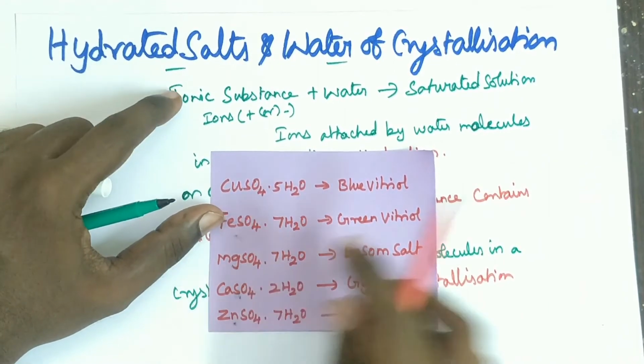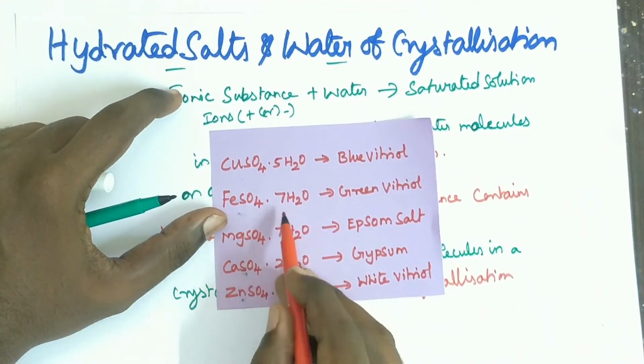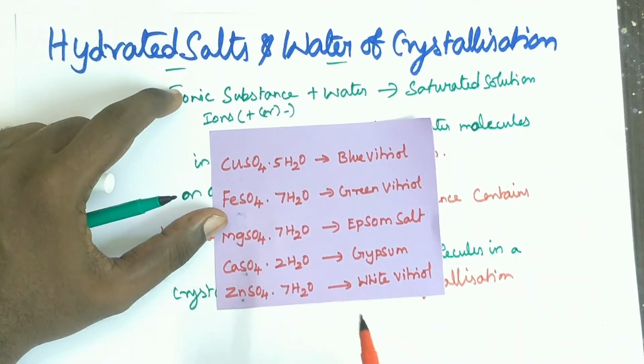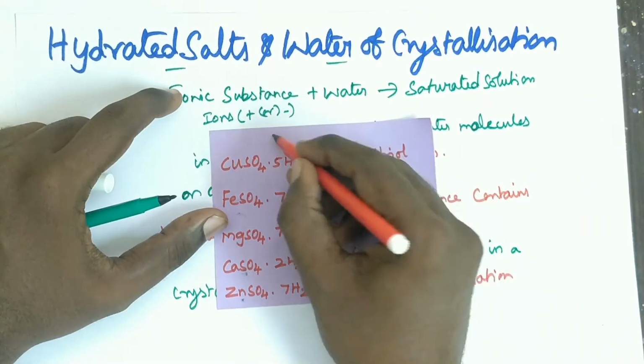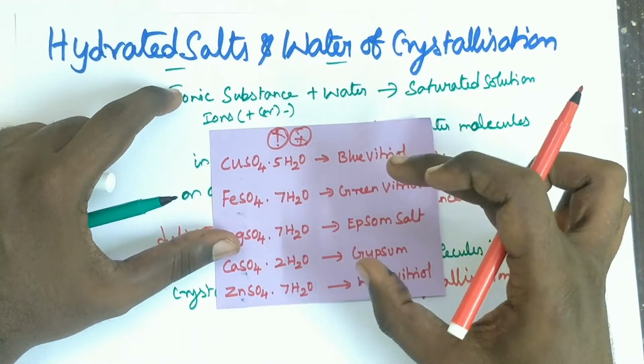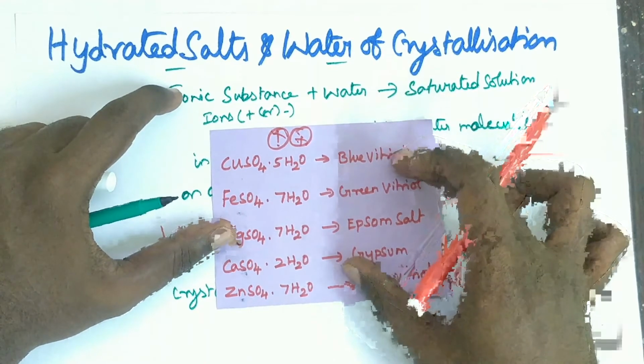Blue vitriol means CuSO4.5H2O. Green vitriol means FeSO4.7H2O. Epsom salt is MgSO4.7H2O. Gypsum salt is CaSO4.2H2O. White vitriol means ZnSO4.7H2O. All these formulas are very, very important. Based on this, they will ask two more questions. Maybe they will ask match the following. One more question they will ask.